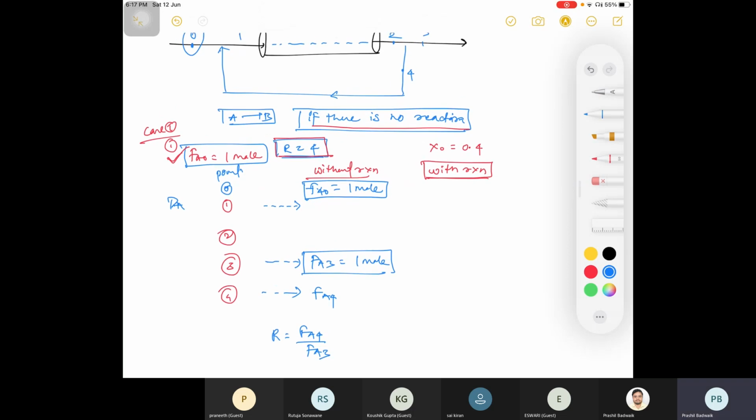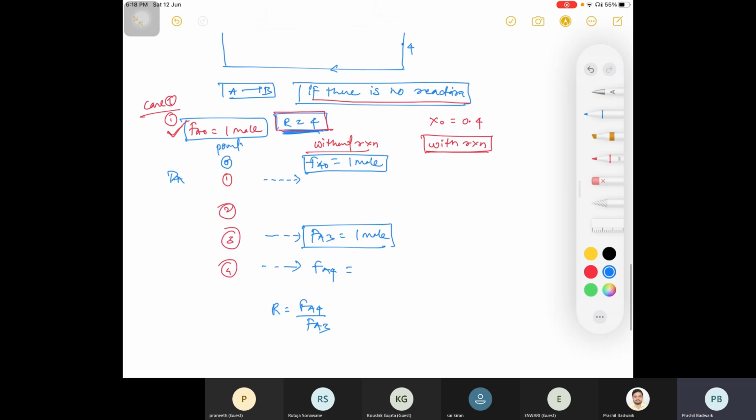Now based on R equal to 4, what is your value of Fa4? 4 moles per second.